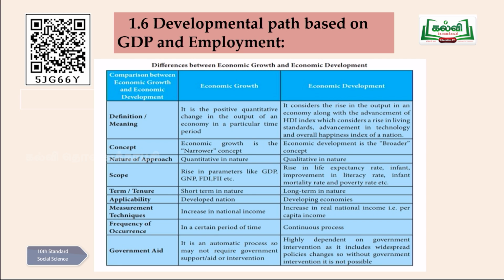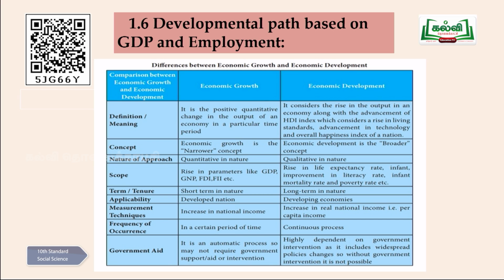Next thing is your scope. Here you are going to include only the rise in GDP, GNP, and your other incomes. Here there will be a rise in life expectancy, death rate, infant improvement, literacy rate. All these rates will be taken into consideration for economic development. So each and every aspect is very important for economic development.